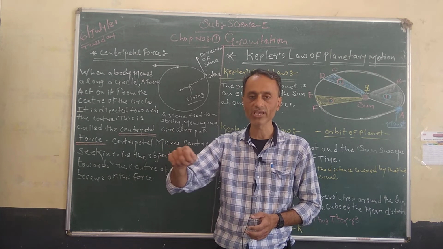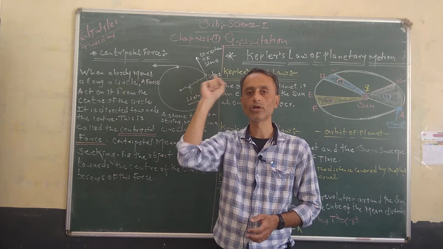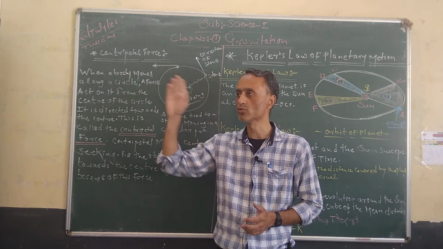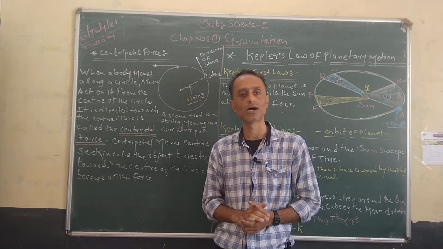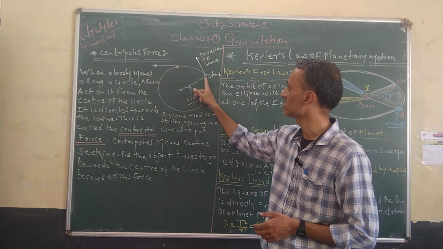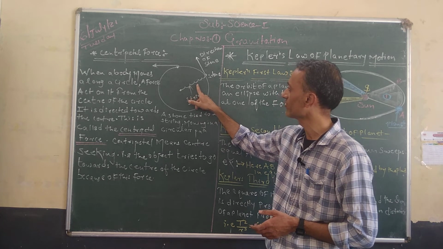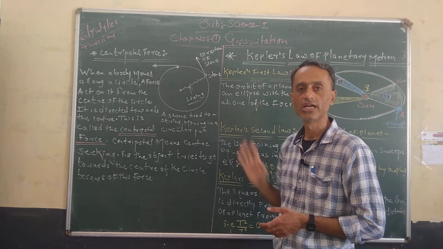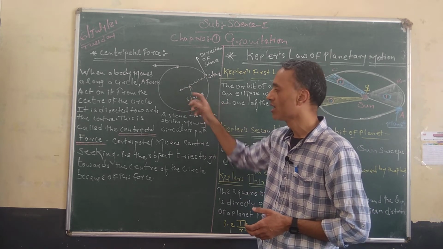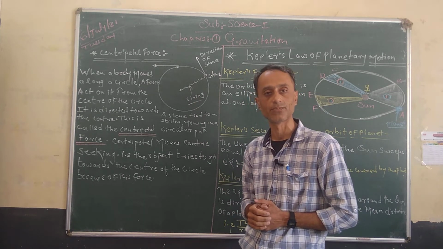If we tie a string to the stone and roll this string in this manner, the stone is going to follow a circular path, and if we break the string, the stone is going to follow a straight tangential path to the circle. This can be understood with this diagram. This is the center of the circle and this is the string, and the stone is revolving in a circular manner. If we break this string, the stone is going to go in a straight line in a tangential manner to the circle, and this stone is experiencing an attraction towards the center due to the force. The force is nothing but the centripetal force.